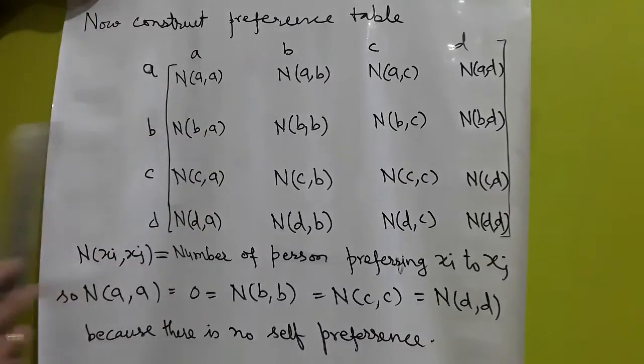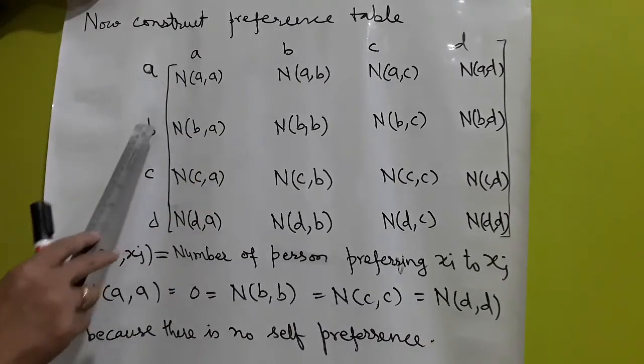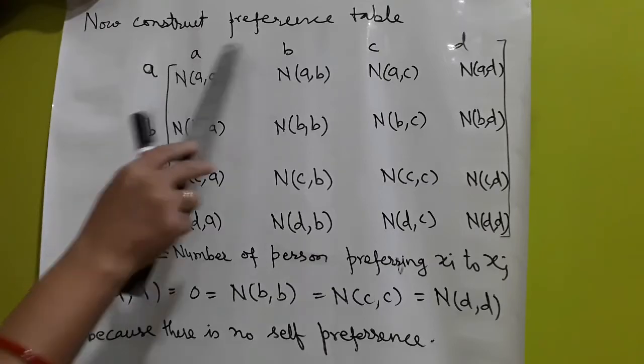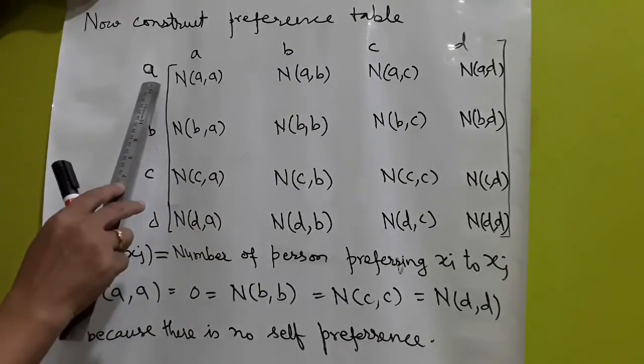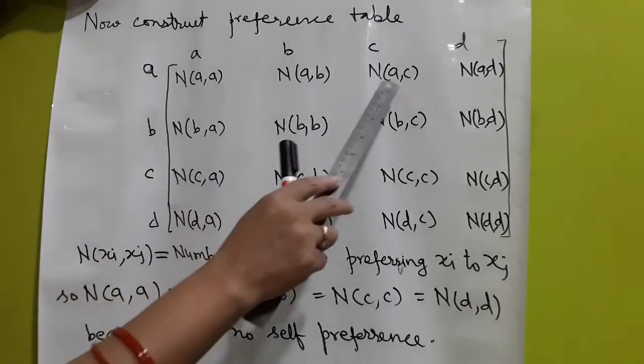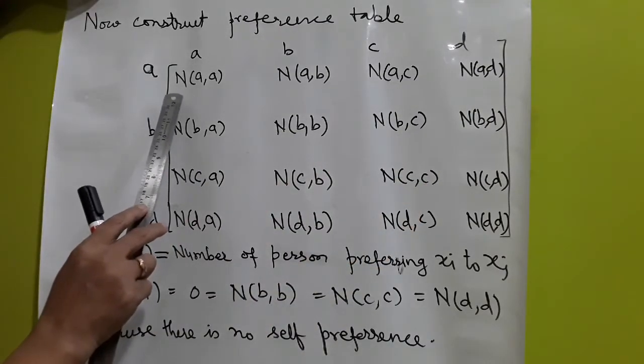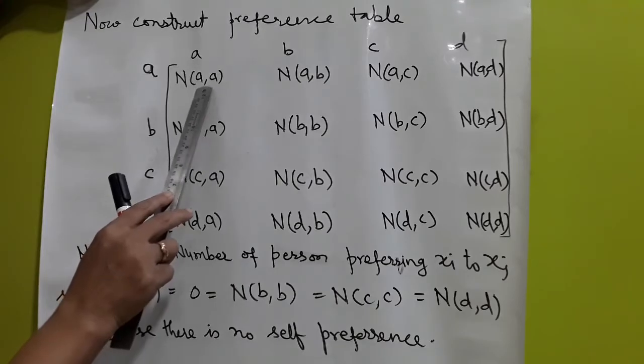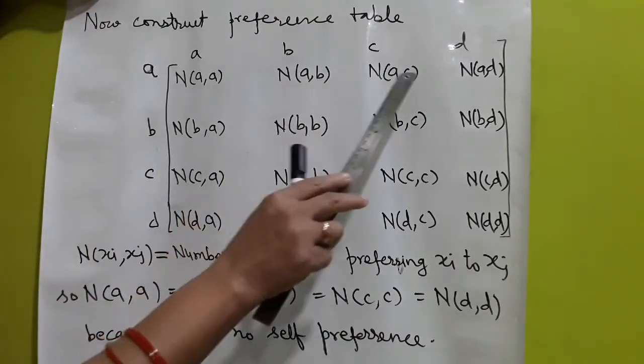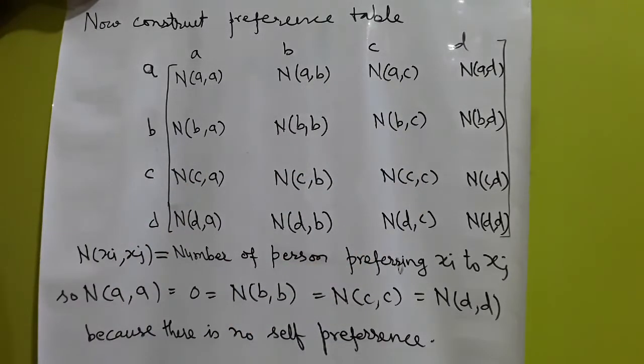Now we construct a preference table: A, B, C, D in rows and A, B, C, D in columns, with entries NAA, NAB, NAC and NAD, meaning the preference of A with respect to A, B, C and D respectively.